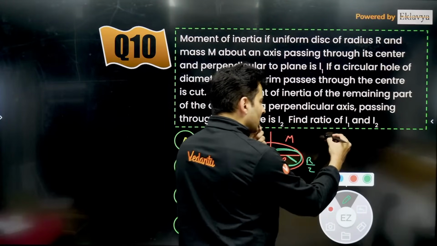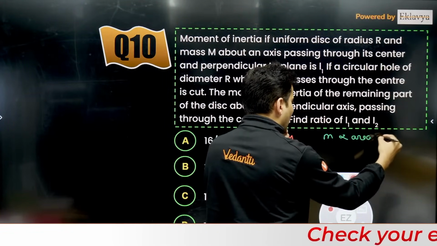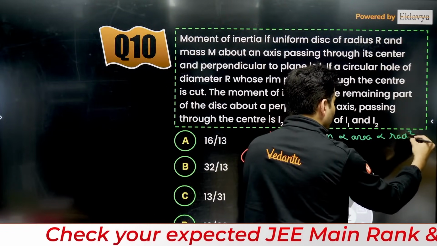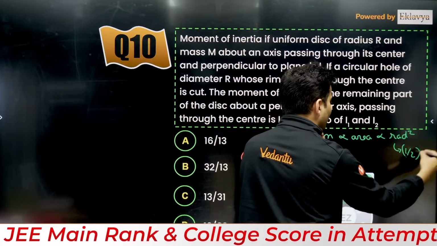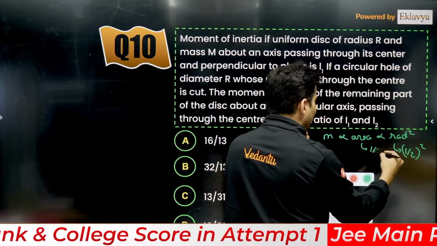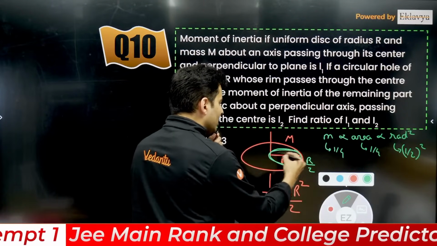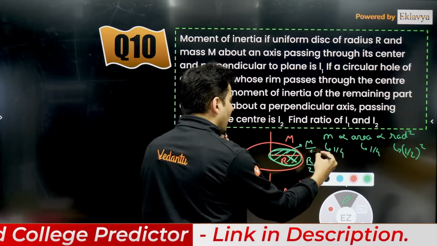And we all know that mass is proportional to the area, and area of the disk is proportional to the radius square. So if the radius becomes half, square will become 1/4. So area will become 1/4, so mass will also become 1/4. So the shaded part which has been removed will have a mass of m by 4.